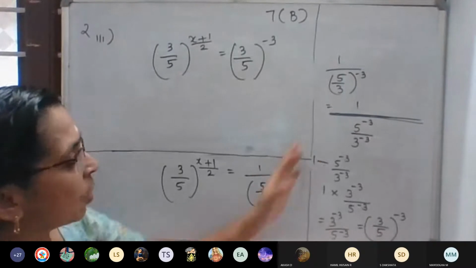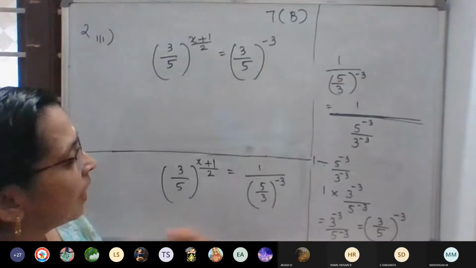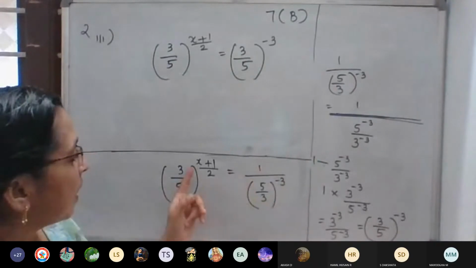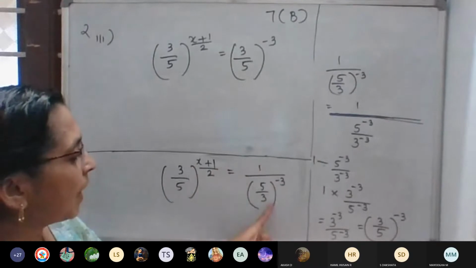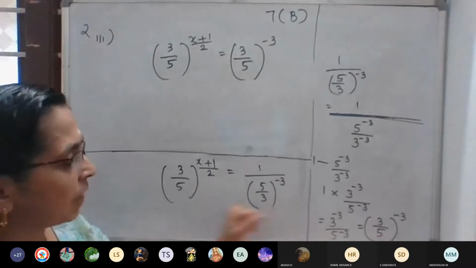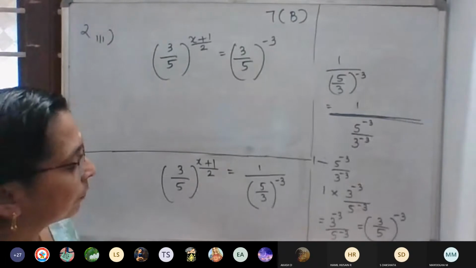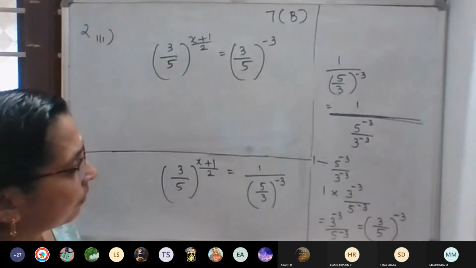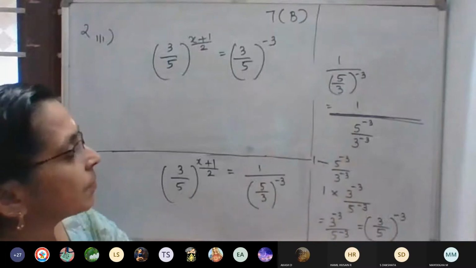In math, if you are writing all these steps here, it will make you confused. So what you have to do is, up to this completed, write down 3 by 5 the whole raised to x plus 1 by 2 is equal to 1 divided by 5 by 3 whole raised to negative 3. Then near the working column write all these steps.